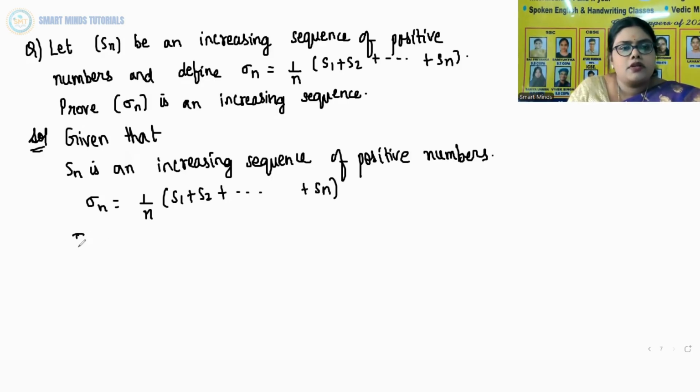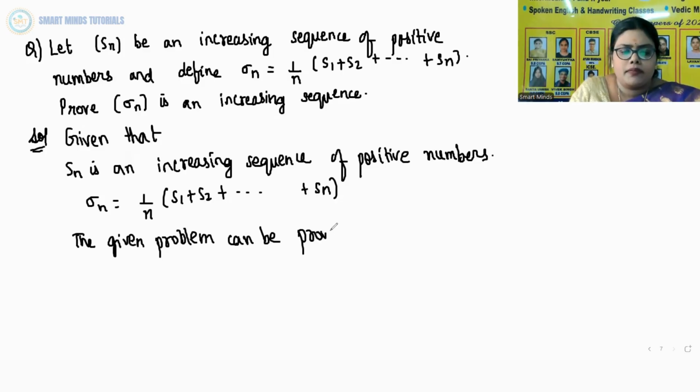So this problem can be proved by induction. The given problem can be proved by the method of induction. Induction means mathematical induction.